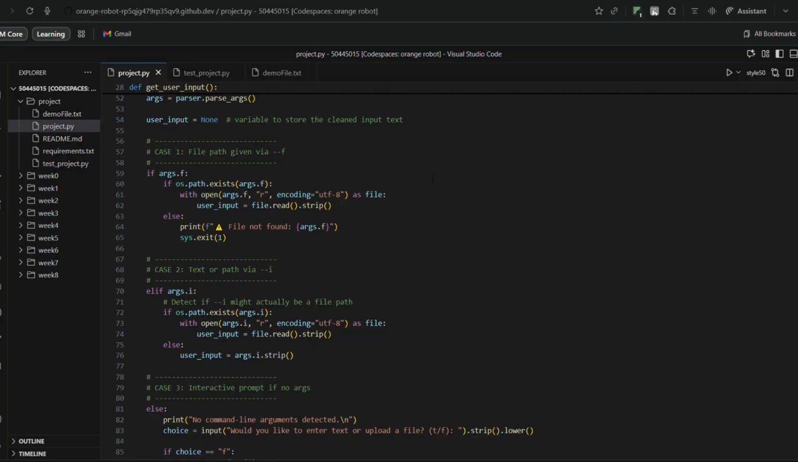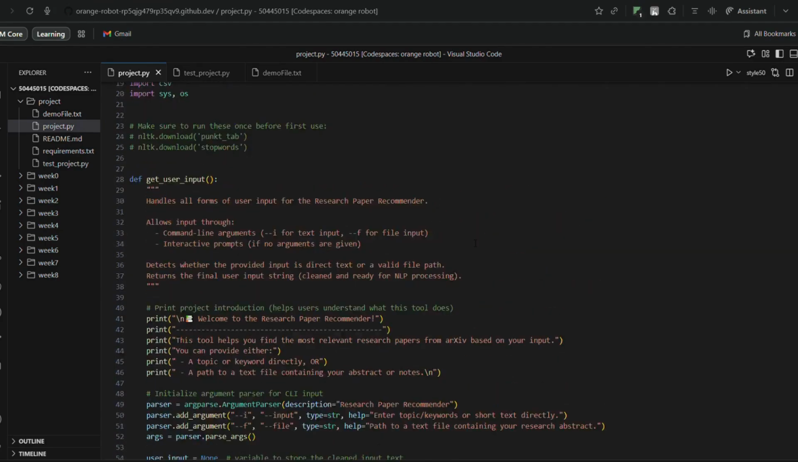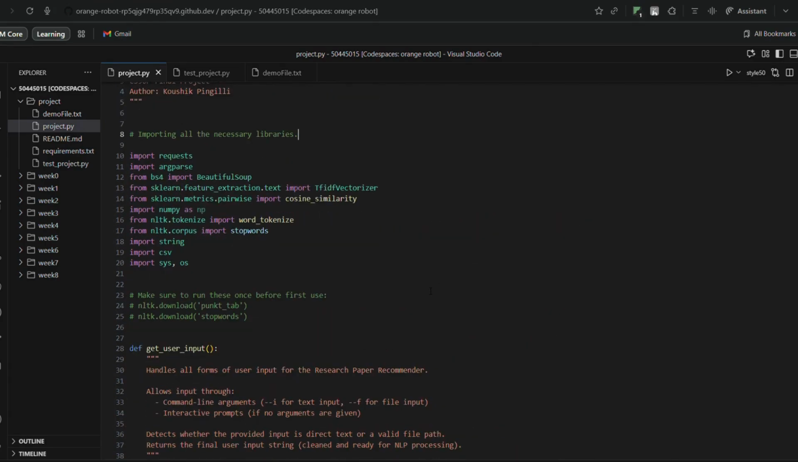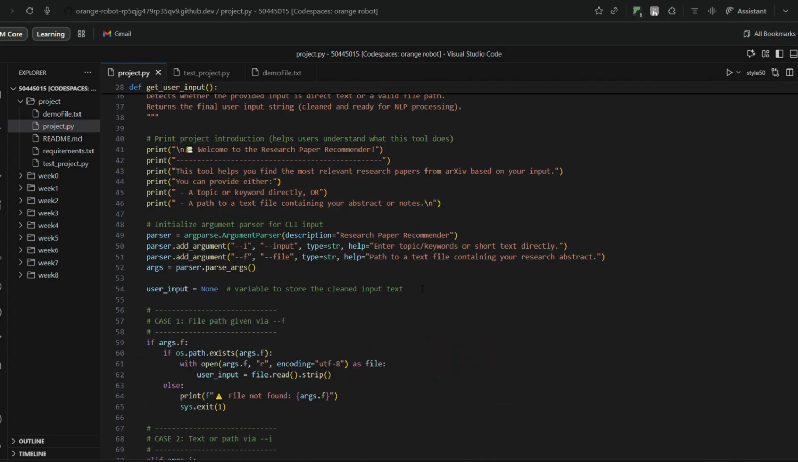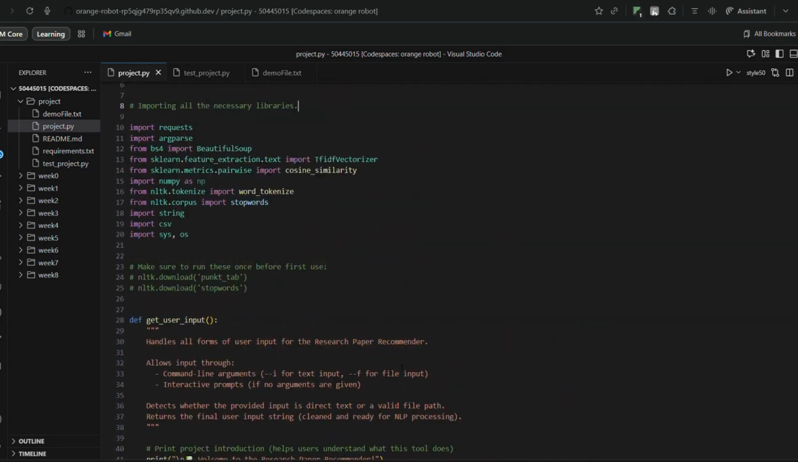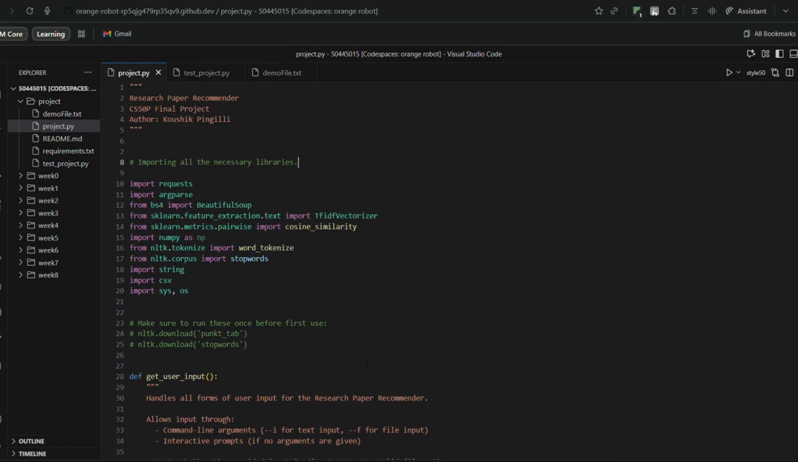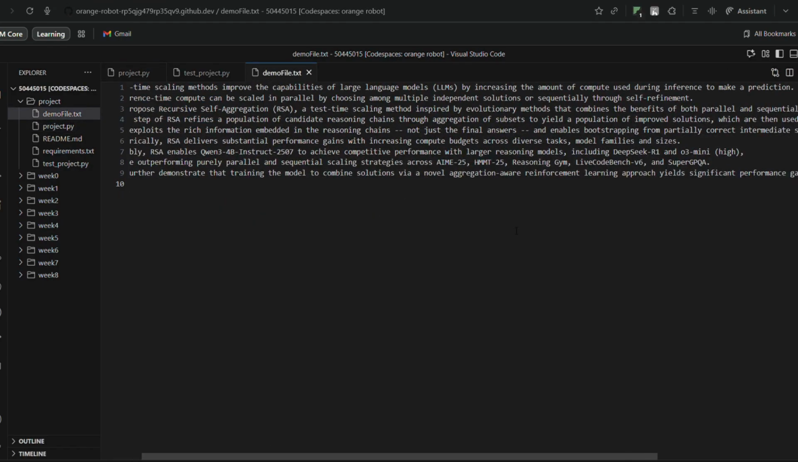So this is the project.py code that I've written, where we've used arXiv's API to query some research papers, and also we've used NLTK and sklearn to build the recommendation system that we desire. Now I'll be showing you two ways that this tool works, two different ways in which we can provide the input. One is in the form of a file where we have an abstract or some other content.